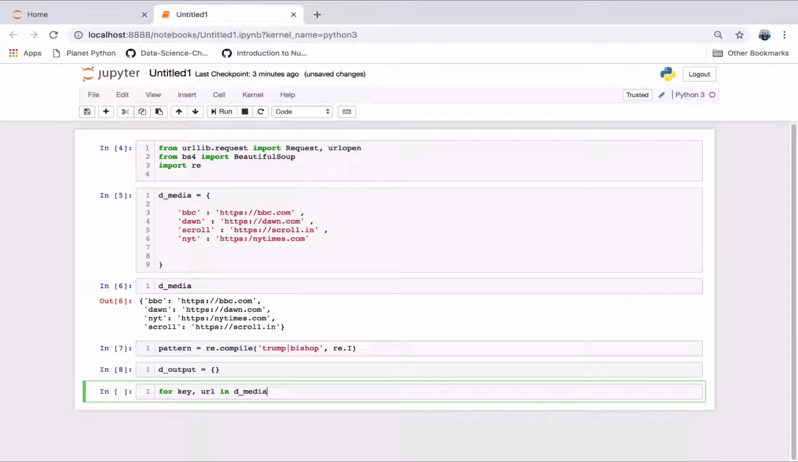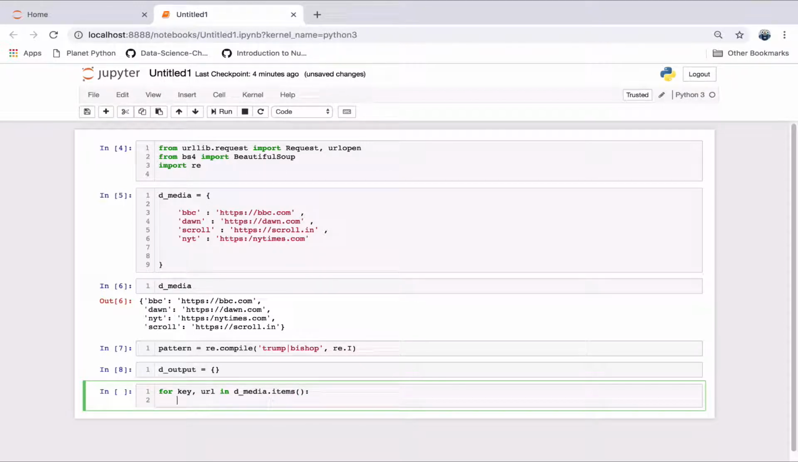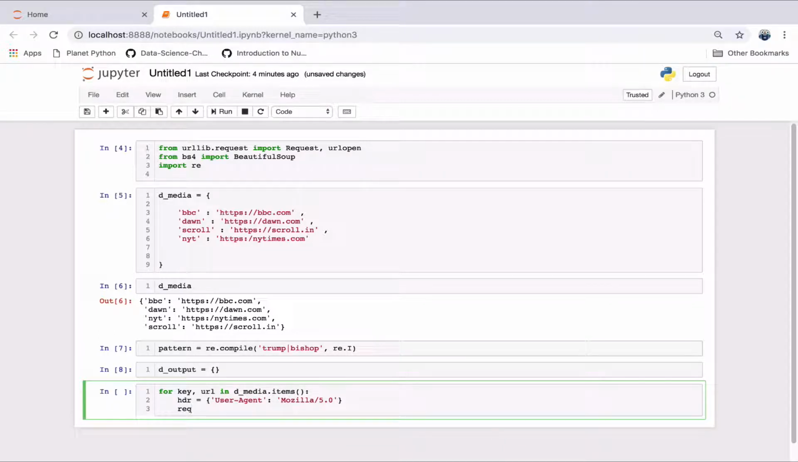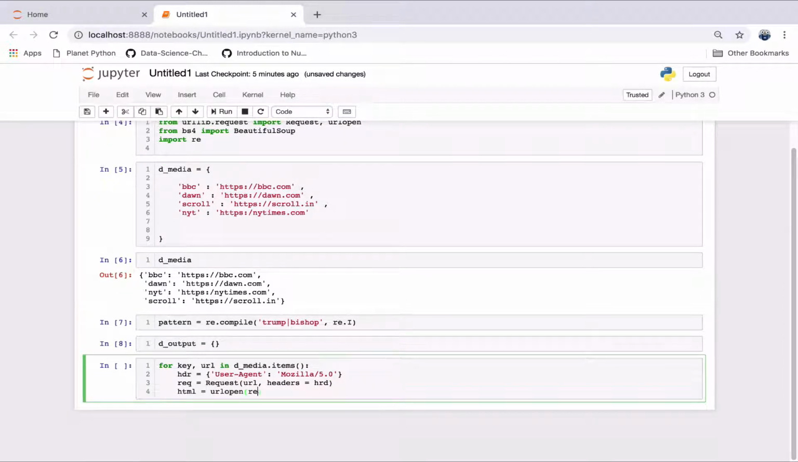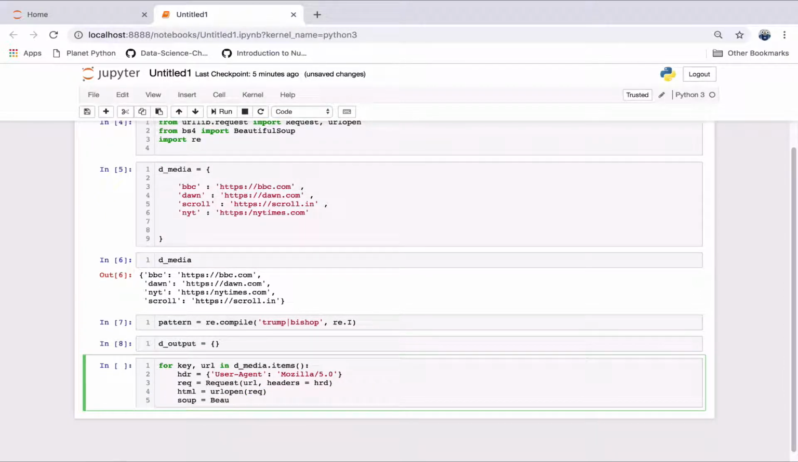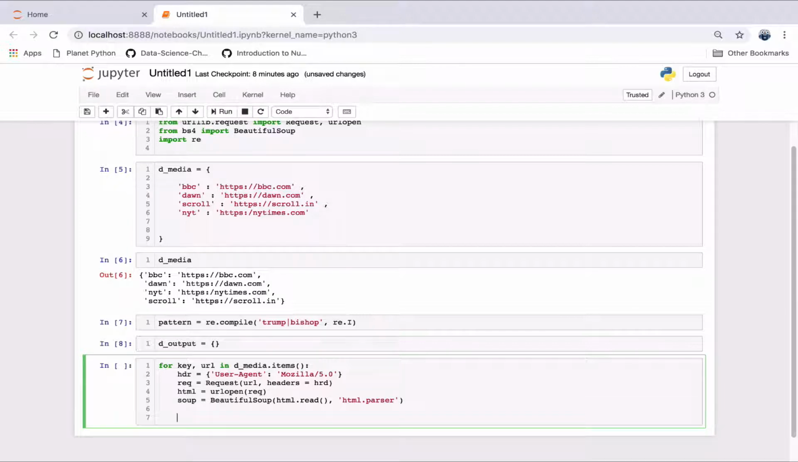Now let us loop through our input dictionary, extracting keys and URLs. For each URL, we will get our request object, passing header information as needed, and finally open the URL. We will read the HTML and pass it to a Beautiful Soup object to parse. Once we do this, we can then easily access the contents of the HTML, such as its various headings, for example.